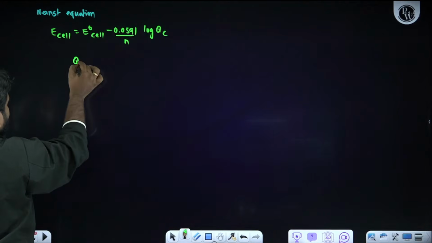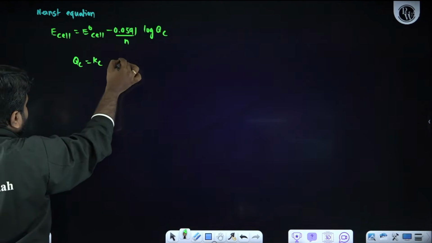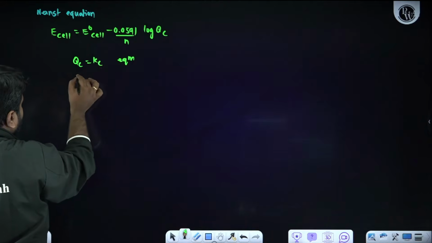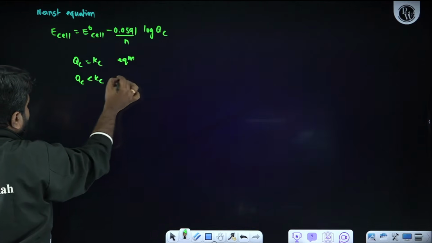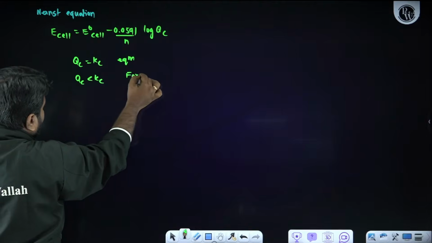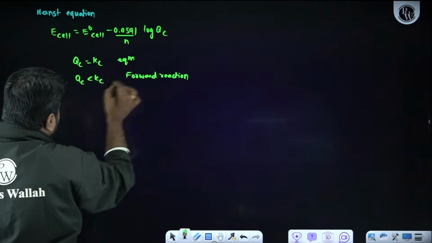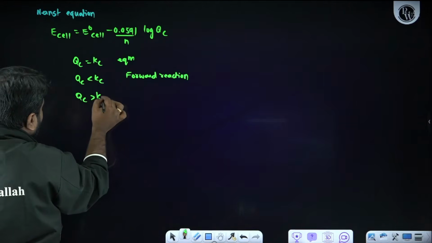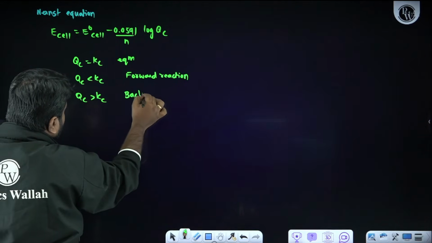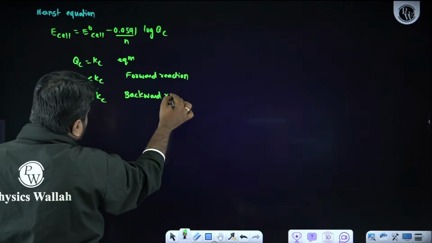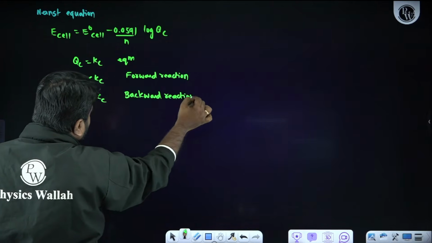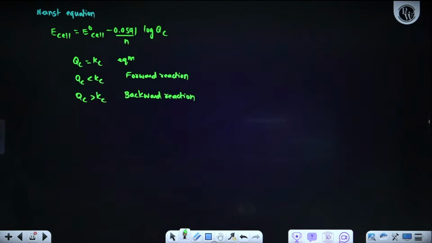What is Qc? At equilibrium, Qc will be equal to Kc. If Qc is lesser than Kc, then the forward reaction is favored. If Qc value is greater than Kc, then the backward reaction is favored. So all these things are very, very important.